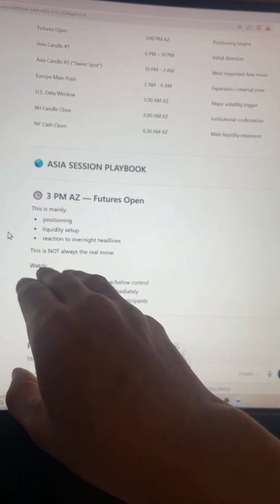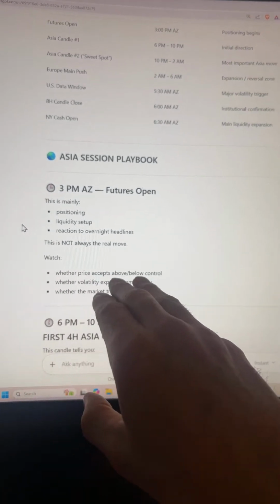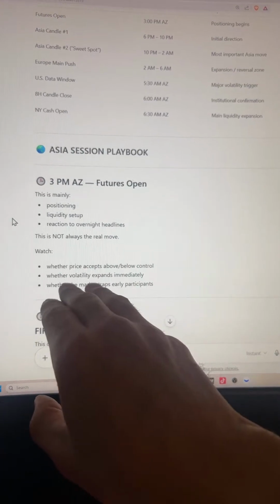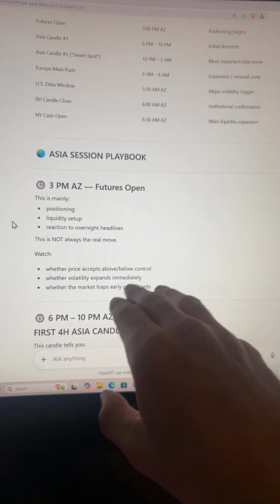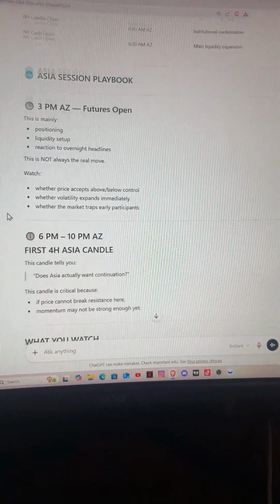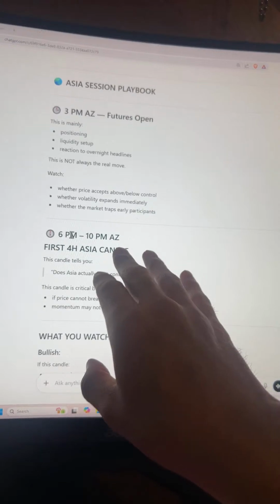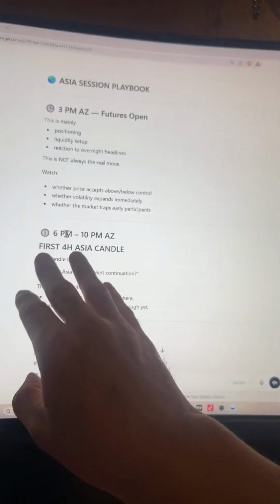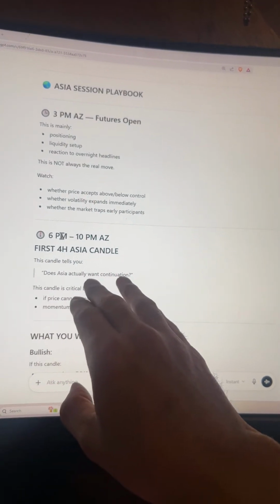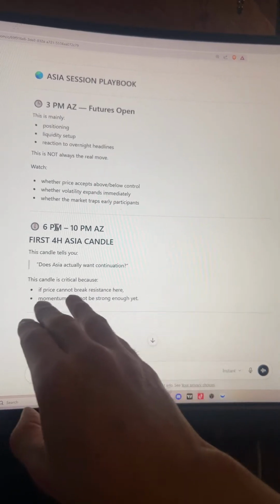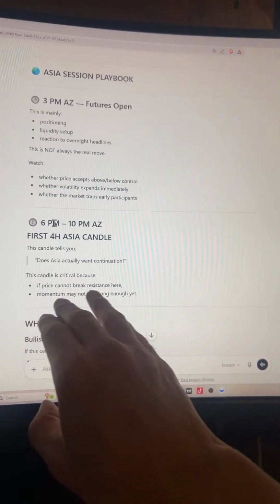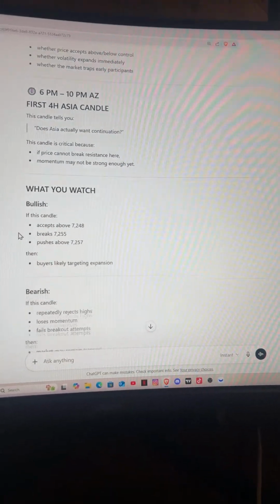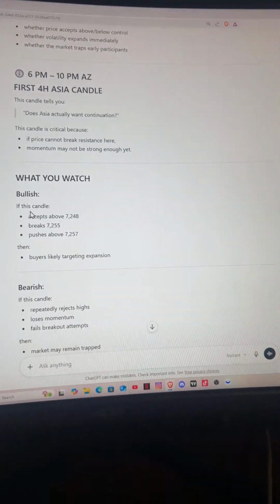This is mainly positioning, liquidity setup, reaction to overnight headlines. This is not always a real move. Watch whether price accepts above or below control, whether volatility expands immediately, whether the market traps early participants. 6 p.m. to 10 p.m. Arizona time, first 4 hours, Asia candle. It's actually the second one, the final one. This candle tells you, does Asia actually want to continue? This candle is crucial because if price cannot break resistance here, momentum may not be strong enough yet. What you watch out for, bullish if this candle is set above, way above that.